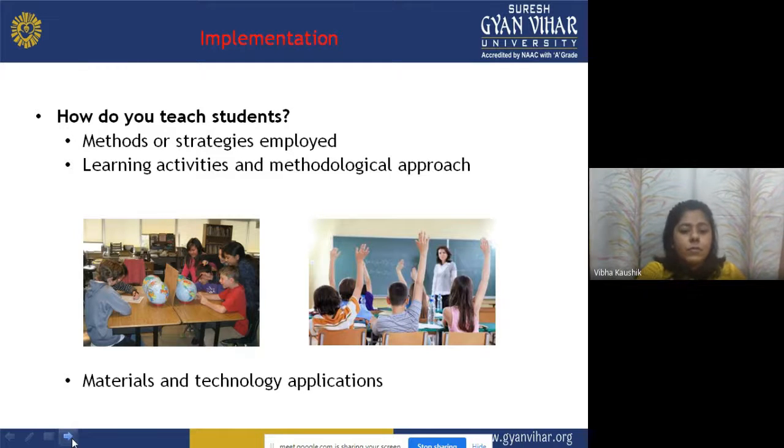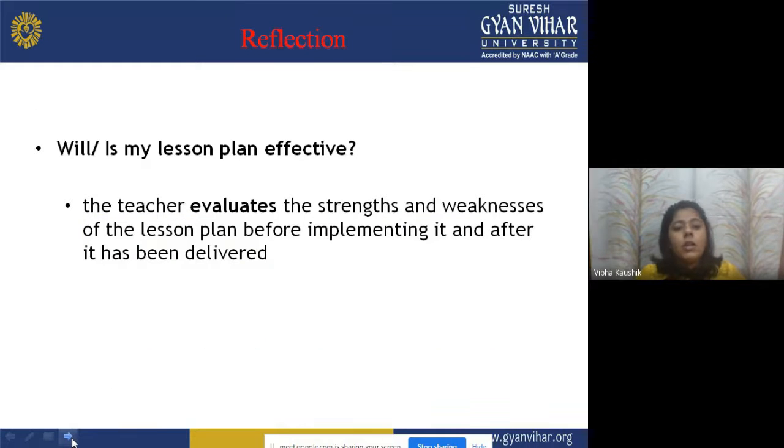Now, reflection. Is my lesson plan effective? I have to think whether my planning has been effective or not. The teacher evaluates the strength and weaknesses of the lesson plan. Means the teacher can evaluate his or her lesson plan on the basis of the strength and weaknesses of the lesson plan before implementing it, before going to teach, and after it has been delivered. And the evaluation can be done before implementing it and after it has been delivered.